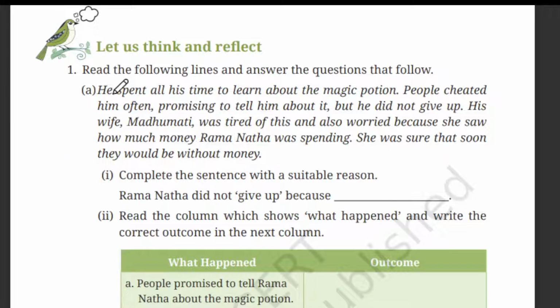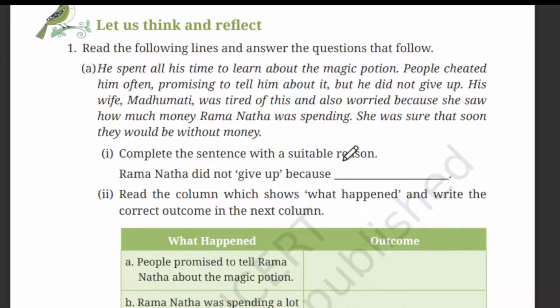So let's read the paragraph one more time. Read the following lines and answer the questions that follow. This is the same passage from the lesson, so it is not something new. They have taken a paragraph from this lesson only. He spent all his time to learn about the magic potion. So who spent? Ramnath.